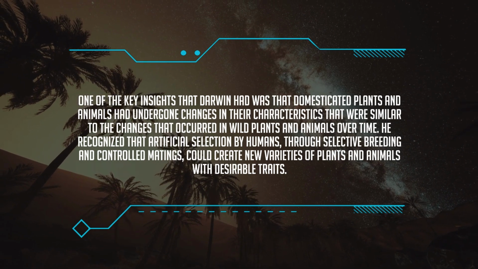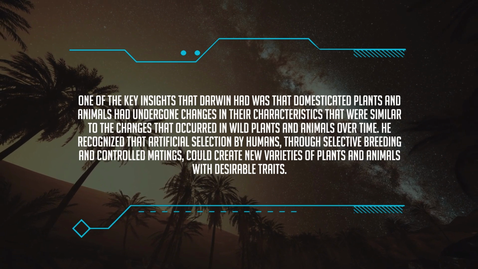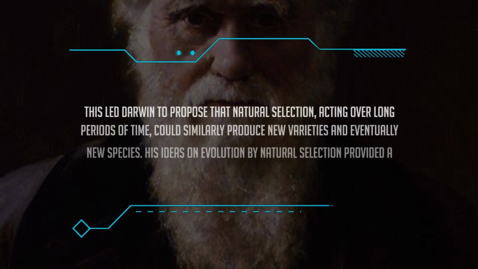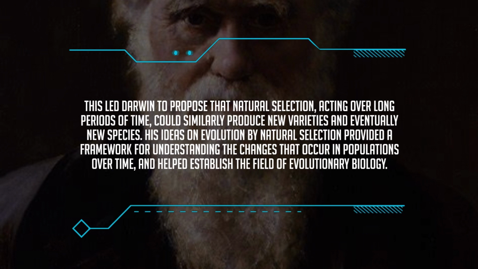He recognized that artificial selection by humans, through selective breeding and controlled matings, could create new varieties of plants and animals with desirable traits. This led Darwin to propose that natural selection, acting over long periods of time, could similarly produce new varieties and eventually new species. His ideas on evolution by natural selection provided a framework for understanding the changes